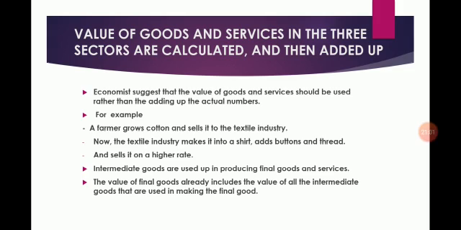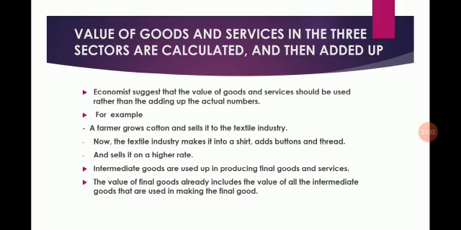Hence, the value of ₹60 for the biscuits, the final good, already includes the value of flour ₹10. Similarly, the value of all other intermediate goods would have been included. To count the value of the flour and wheat separately is therefore not correct, because then we would be counting the value of the same things a number of times, first as wheat, then as flour, and finally as biscuit.